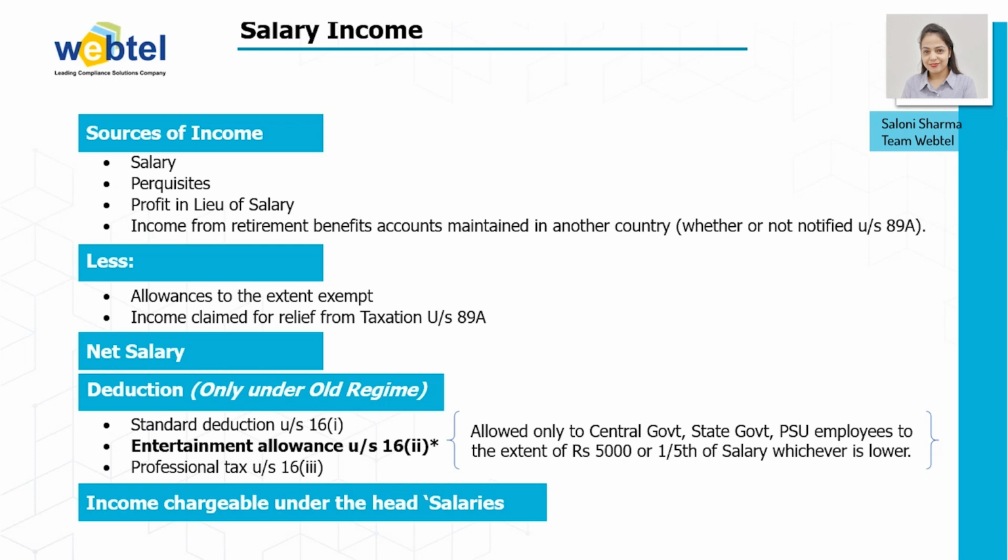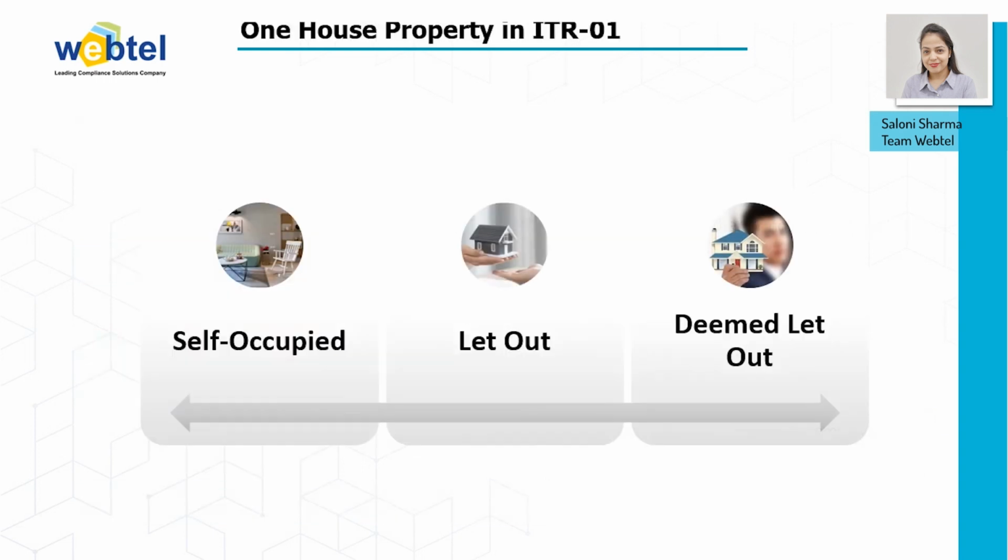A specified account is maintained in a notified country for retirement benefits. The income from such an account is not taxable on an accrual basis, but it is taxed by such country at the time of redemption or withdrawal. Notified countries include the United Kingdom, US, and Canada. We will be covering a detailed explanation of income from retirement benefit accounts and relief under section 89A in our upcoming video. Now moving ahead to our next source of income, which is income from house property.